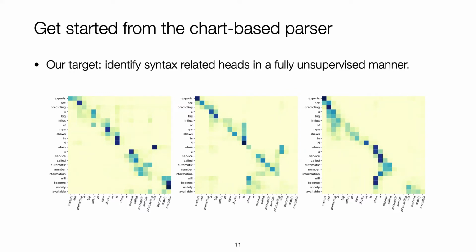We get started from the chart-based parser we introduced before, which relies on an annotated development set for head selection. In our case, our aim is to identify the syntax-related heads in a fully unsupervised manner. Here, 3 heat maps show 3 syntax-related heads with high parsing performance. We can clearly identify local chunking and hierarchical patterns. Those heat maps are our target.